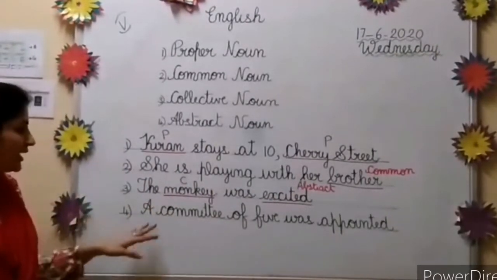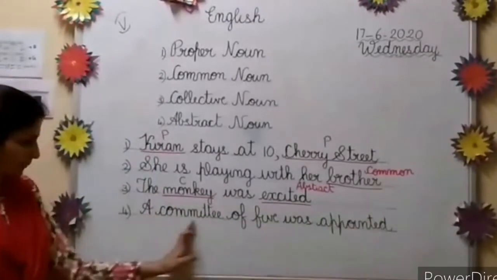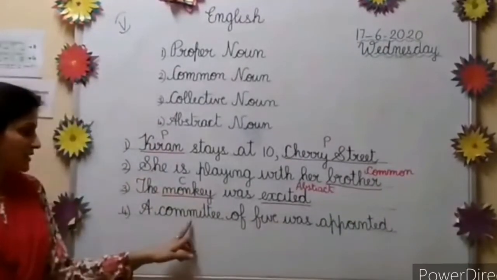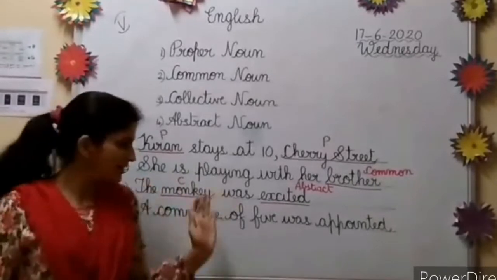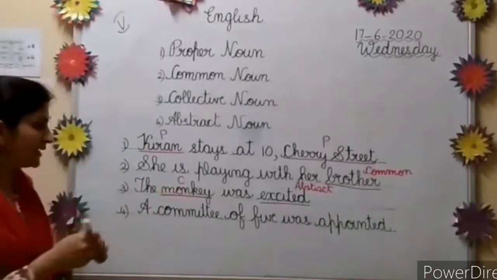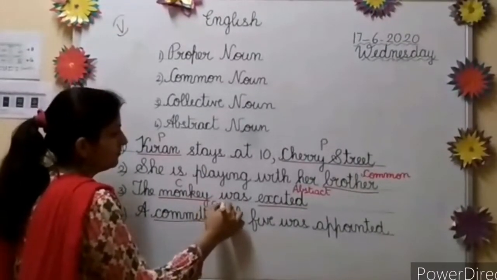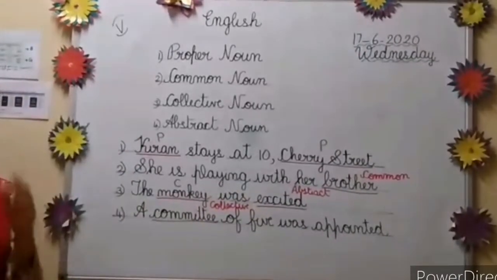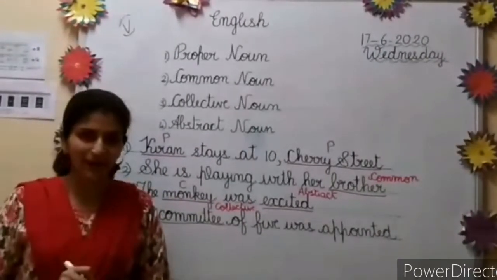Now what's the last one? A committee of 5 was appointed. Now what is this? Committee. Committee is what? A group of people. That is, a group of 5 people was appointed. Okay, so committee here is a collective noun. A group, a collection of 5 people. That is the collective noun.